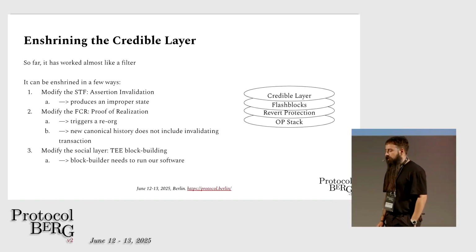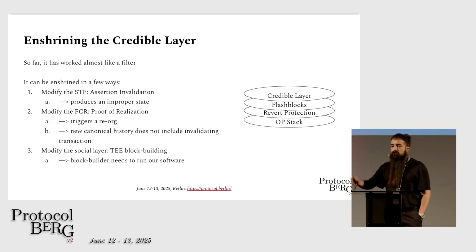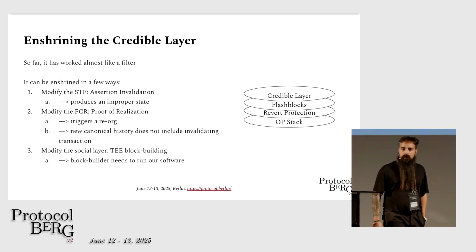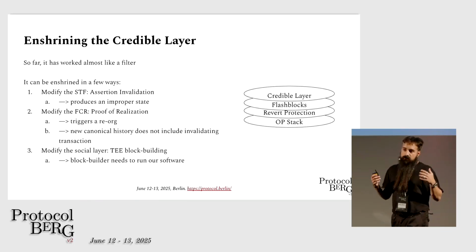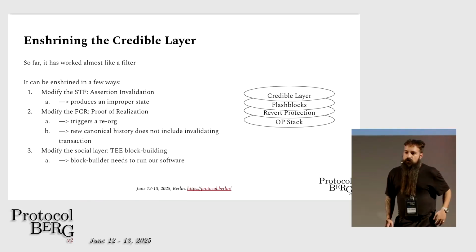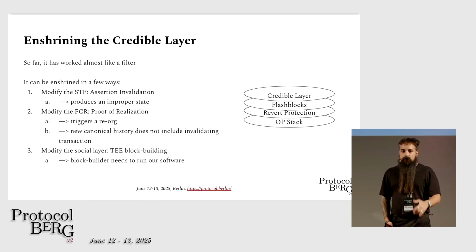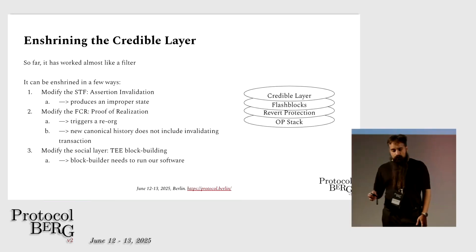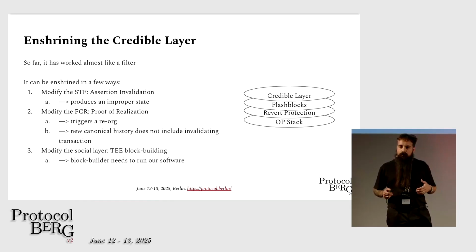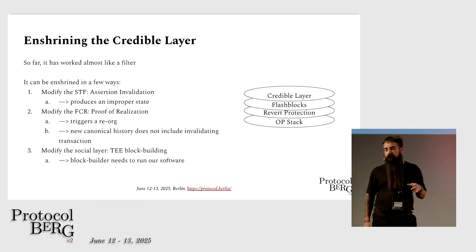We can modify the fork choice rule, and we can say that if a transaction lands on chain which is a hack, invalidates an assertion, then you can submit a proof, and this transaction will be reorged out of the chain. We can even modify the social layer and say, if you want to build blocks for this protocol, you have to do it in a TEE, you have to submit an attestation, and the attestation requires this specific program to run. So there are different ways you can think about when you're building this out-of-protocol mechanism, but eventually you want it to get enshrined.